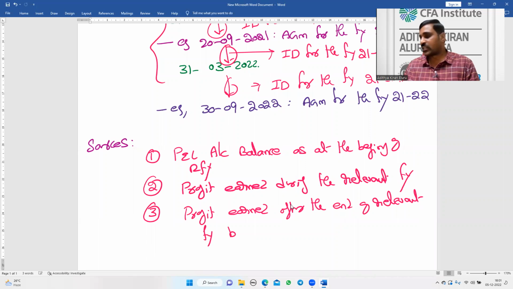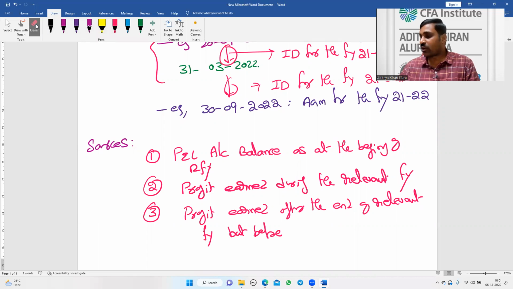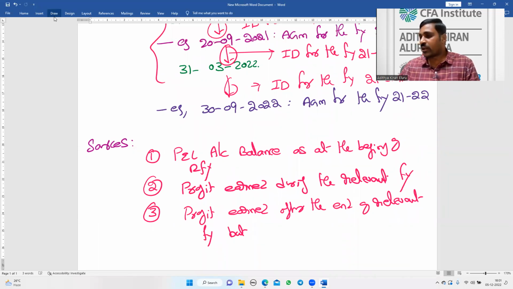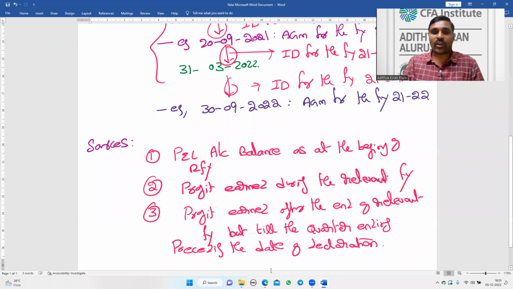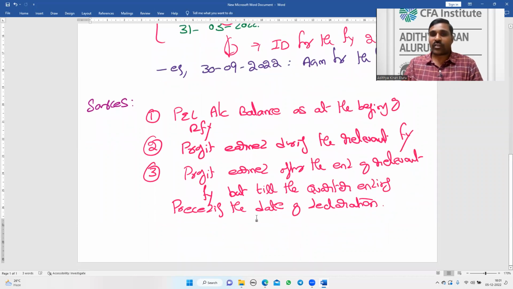After the end of the relevant financial year, but till the quarter ending preceding the date of declaration of dividend. Profit earned after the relevant financial year, but till the quarter ending preceding the date of declaration. So these are the three sources I can use.